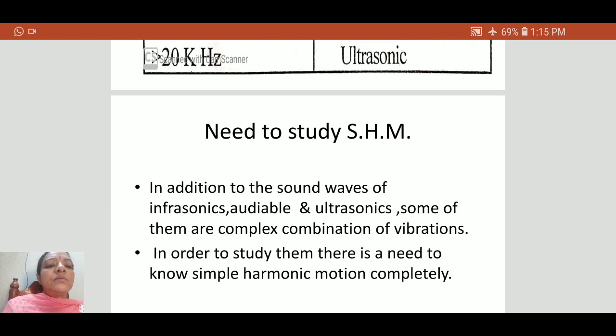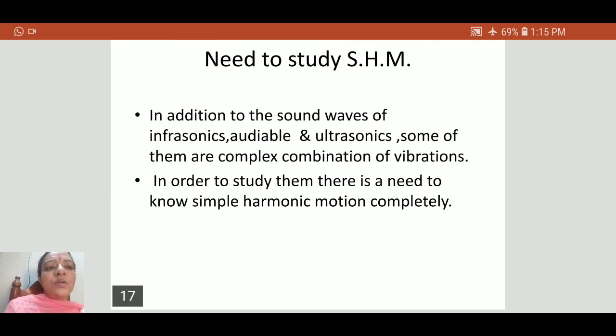The application of simple harmonic motion is that we come across another, complex combination of vibrations. To understand those complex combinations of vibrations, we first need to know completely the properties of simple harmonic motion. So this is the need to study simple harmonic motion. This is about today's class. Tomorrow we will continue and discuss the oscillator and the characteristics of simple harmonic motion. Okay, this is about